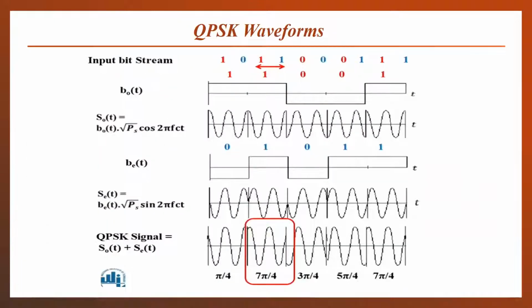And you can see that the first bit, or odd bits, have modulated our cosinusoidal signal, and in the upper side and lower side, BPSK signals will be generated. That means 180-degree phase shifted signals will be present at the upper side and the lower side of the modulator. For the odd bits, one BPSK signal will be generated. For the even bits, another BPSK signal will be generated. And when both signals are combined, our QPSK signal will be obtained.